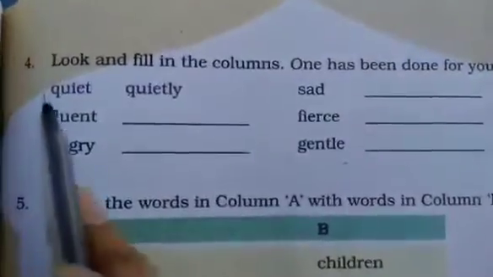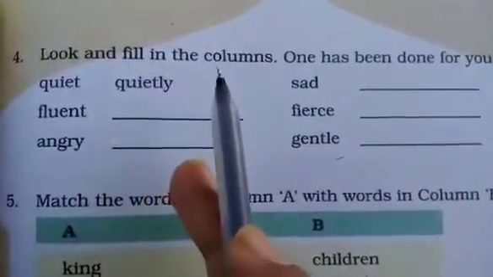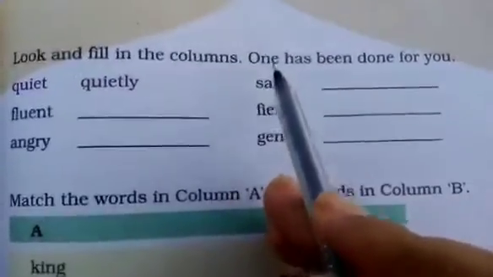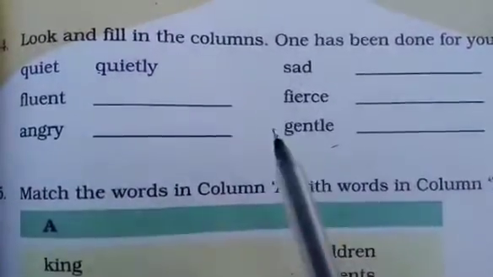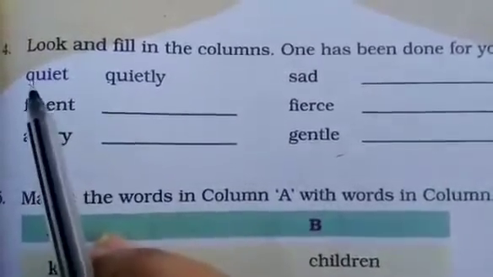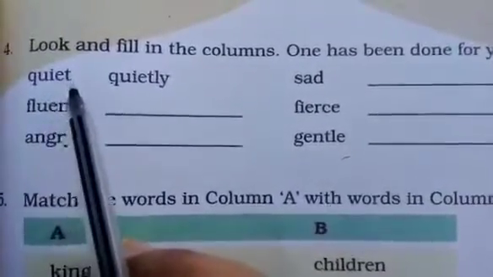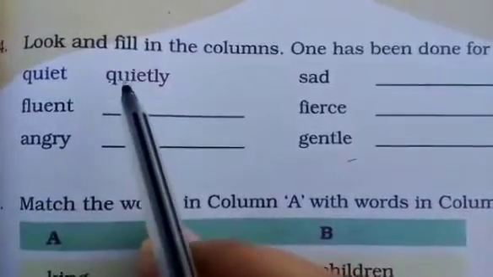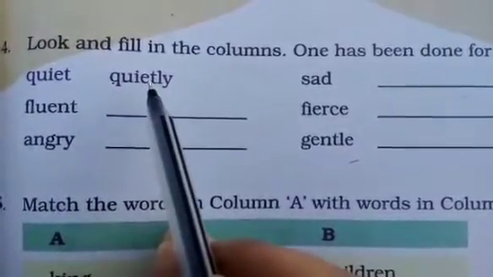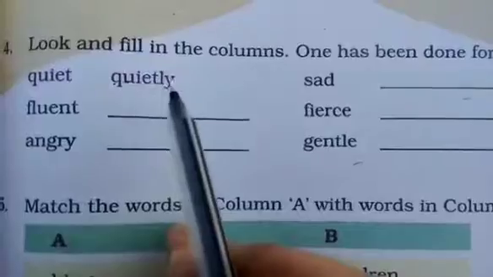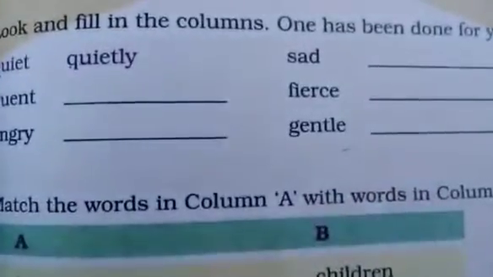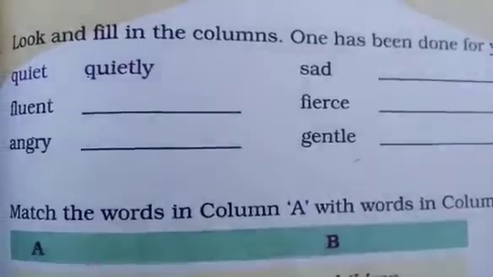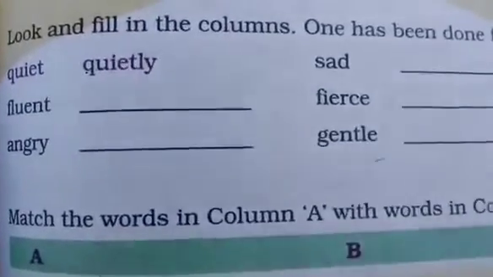Okay, now fourth one, look and fill in the columns. One has been done for you. Here some words are given, and first of all an example is given. Quiet, quietly. So we have to fill all these blanks according to the example.